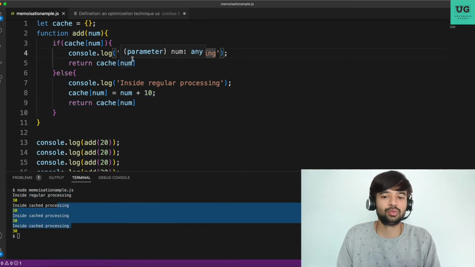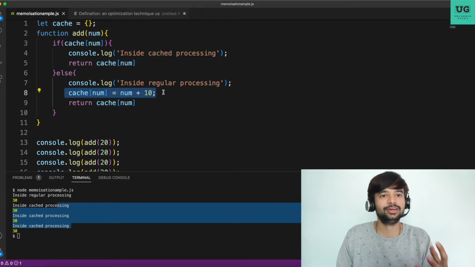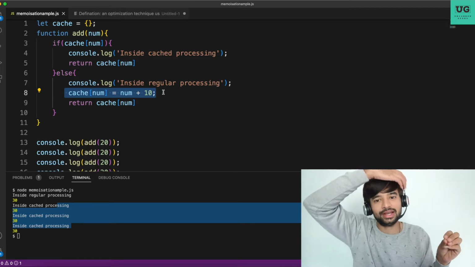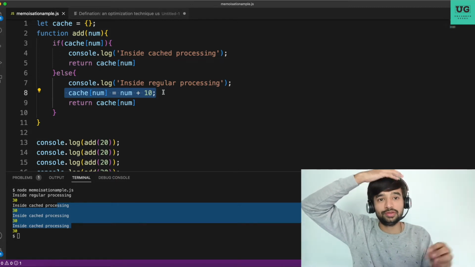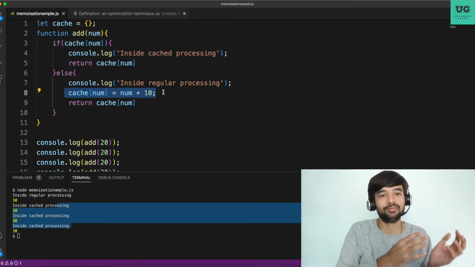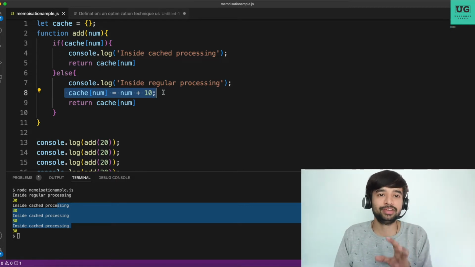So that means whatever the addition operation that was happening here, that is saved. Correct. So whatever the CPU that was allocated to this can now be used for some other purpose. Correct. So this may not be so useful with respect to the add example, but let's say you are doing a very complex example, like I said, the factorial. In that case, it will be very beneficial.